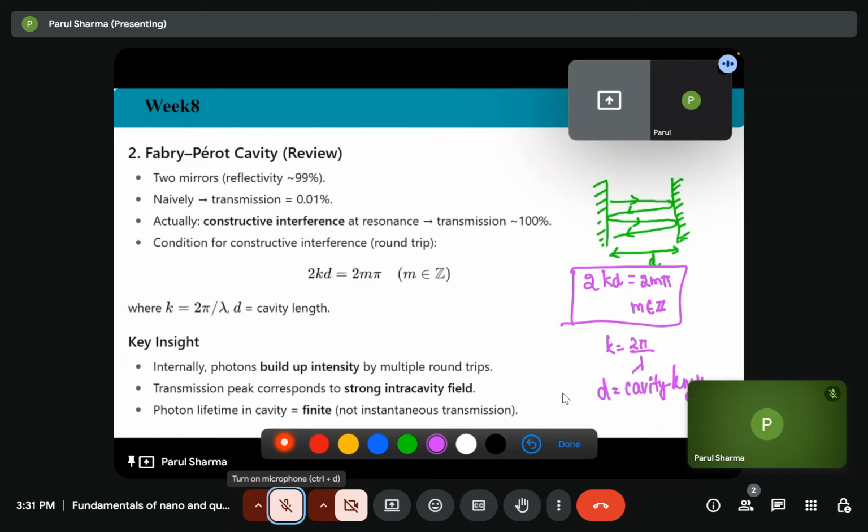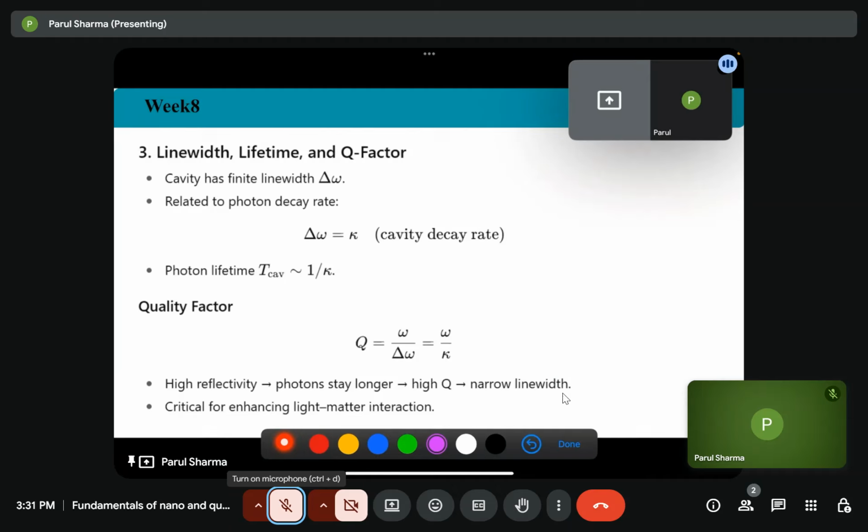Okay. So internally, what are photons doing? They build up the intensity by doing multiple trips inside the Fabry-Perot cavity, and the transmission peak will correspond to the strong intracavity field. And photon lifetime in cavity is finite, not instantaneous transmission. So there are some factors that define the quality of the cavity, that is line width, lifetime, and quality factor.